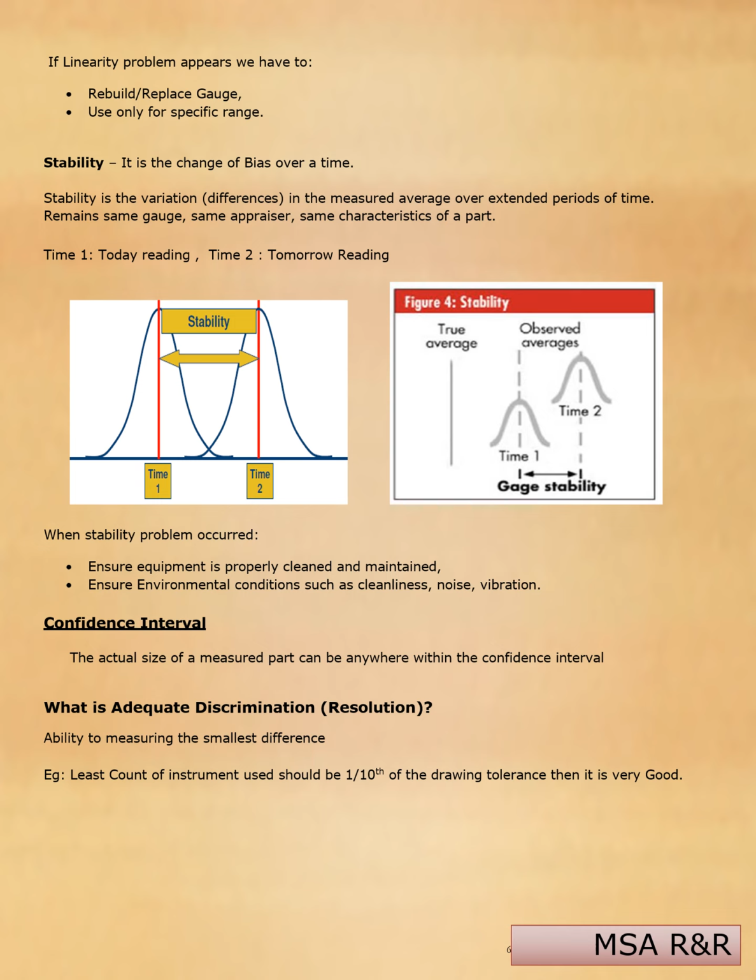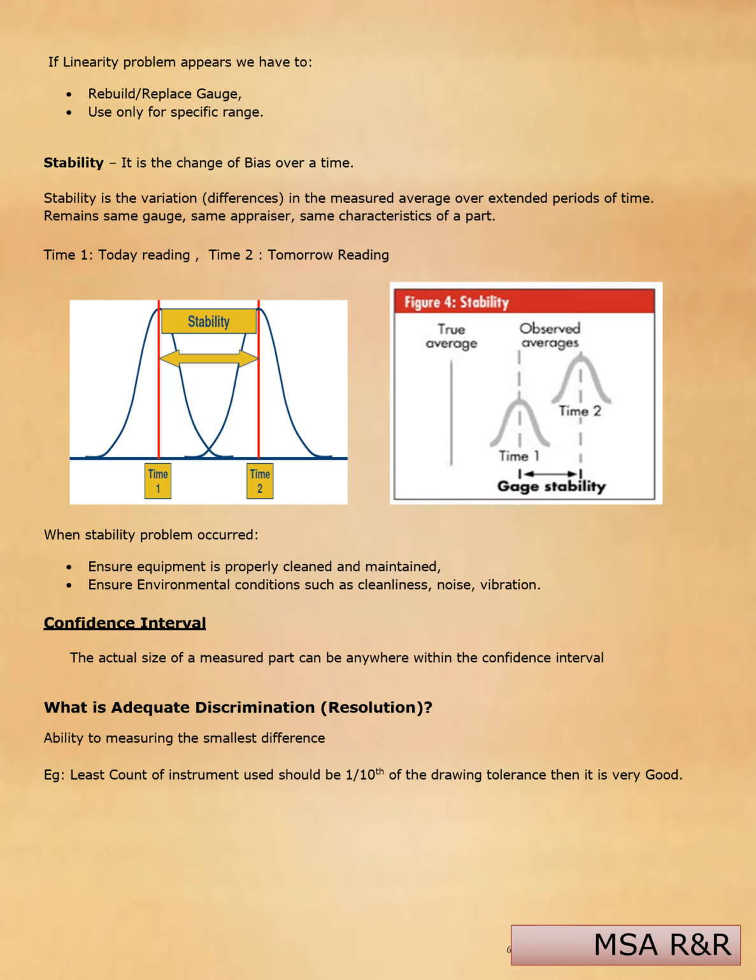Stability is a change of bias over time. Stability is the variation in the measurement average over extended periods of time, with the same gauge, same pressure, same characteristics of a part. Today I will take one reading. Tomorrow I will repeat the same reading under the same conditions as mentioned above.